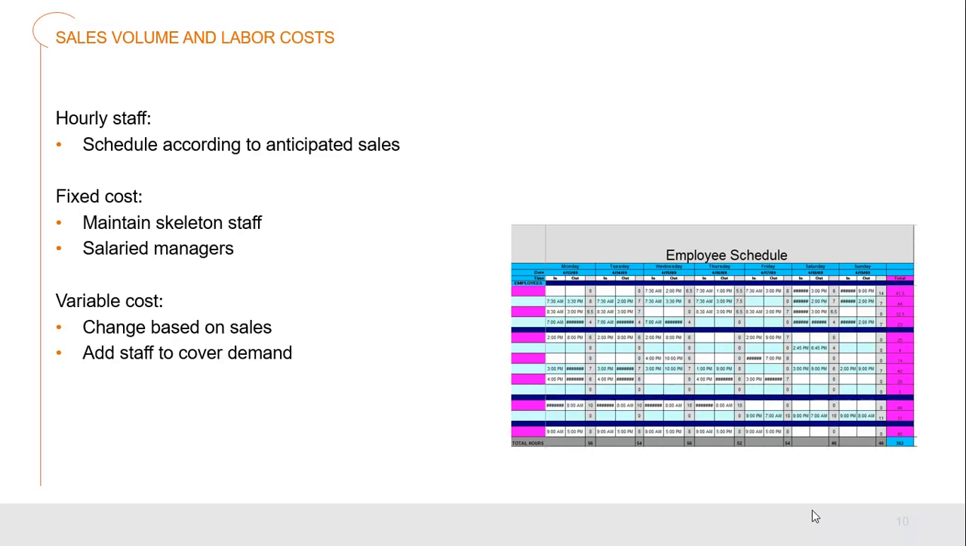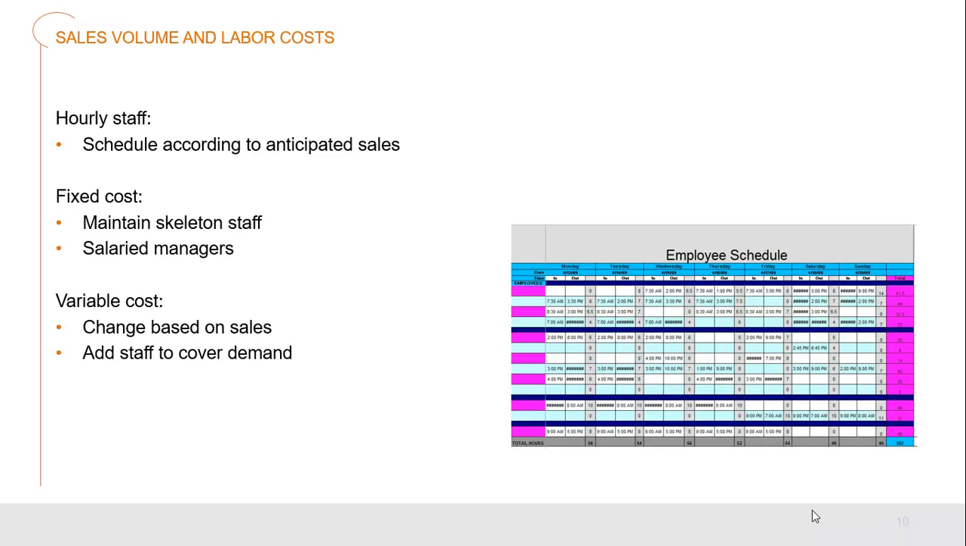But at the same time, another fixed cost is that if we have our doors open, we must have service staff, we must have kitchen staff in order to be able to operate, even if we have a very quiet day. This is what we would call a skeleton staff. This is the minimum requirement that a restaurant will need to have in order to be operational at any given time. And so this is part of our fixed cost.